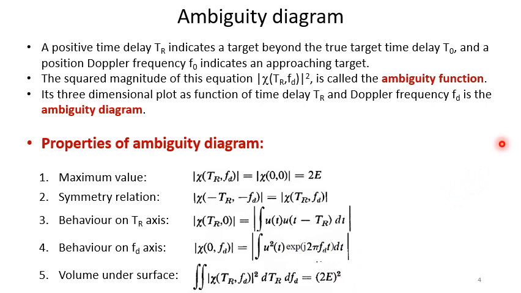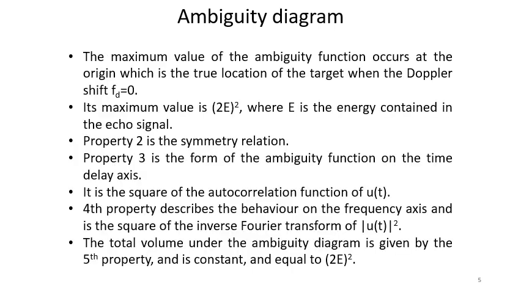So let us try to understand the meaning of these properties. The maximum value of the ambiguity function occurs at the origin, which is the true location of the target when the Doppler shift is f_d equal to 0. Its maximum value is (2E)², where E is the energy contained in the echo signal.